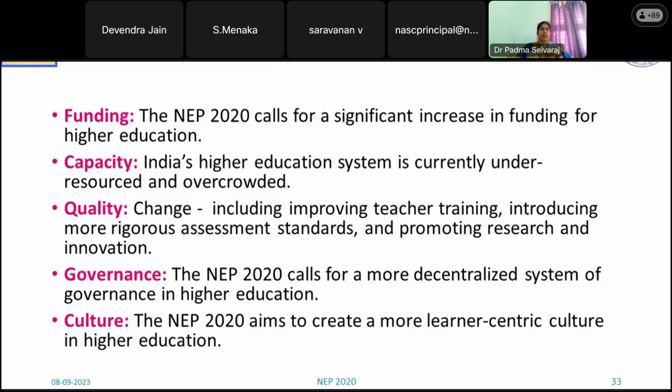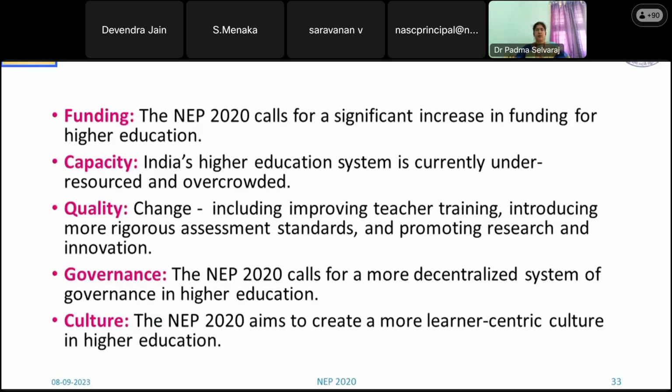Quality: the quality has to be changed. What we are educating is not meeting global standards. So the faculty has to be trained in a different manner, and the standards and milestones must be kept at a different level. Research promotions and innovations: once we faculty are trained for that, we will automatically share our knowledge with the students and try to implement those ideas with their support.